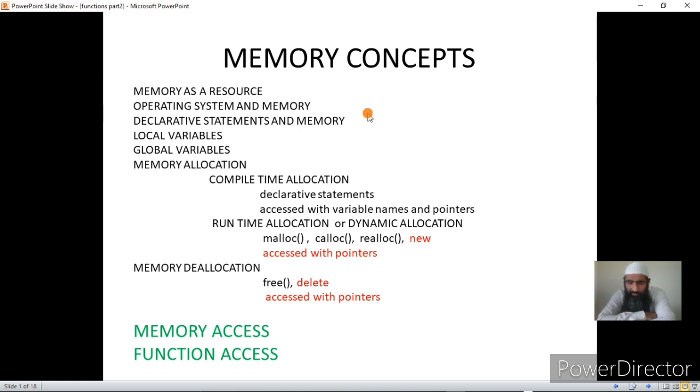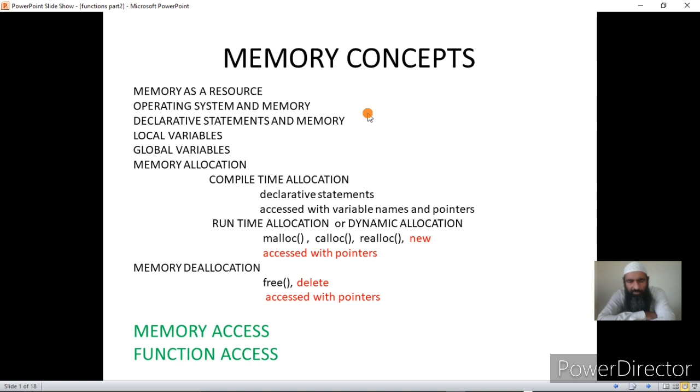But it's not an essential condition that the memory requirements of a particular program will always be satisfied, because, as I told you, memory is a limited resource. If you write a lot of declarative statements and ask for more memory than is connected to the computer system, you will definitely get a message from the operating system that so much memory allocation cannot be done. The operating system won't be capable of giving more memory than is connected to the computer system.